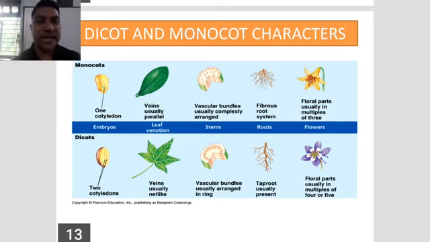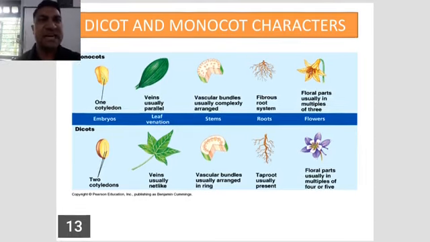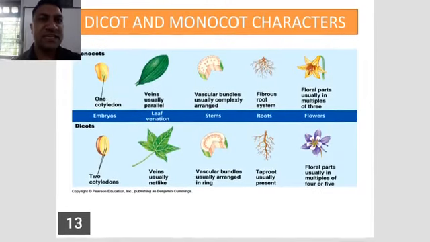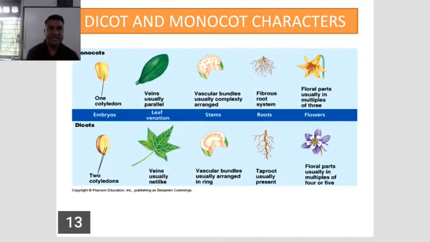Dicots have two cotyledons. They have one seed with two cotyledons. Then after, leaf venation: the leaf has parallel venation in monocots like banana or grass, and the leaf has reticulate venation in dicots like neem, jamun and peepal.